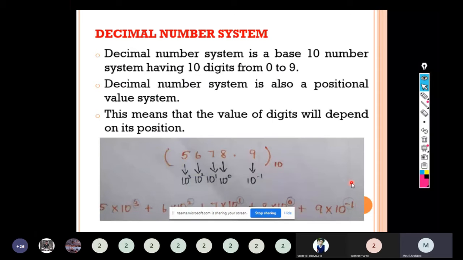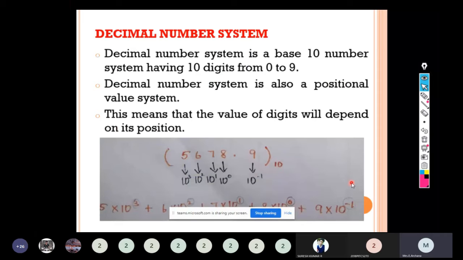First, we will discuss decimal number system. It has the base value 10 and has the digits from 0 to 9. It is also called positional value system. The other name for decimal number system is positional value system. So the value of a digit will depend on its position.